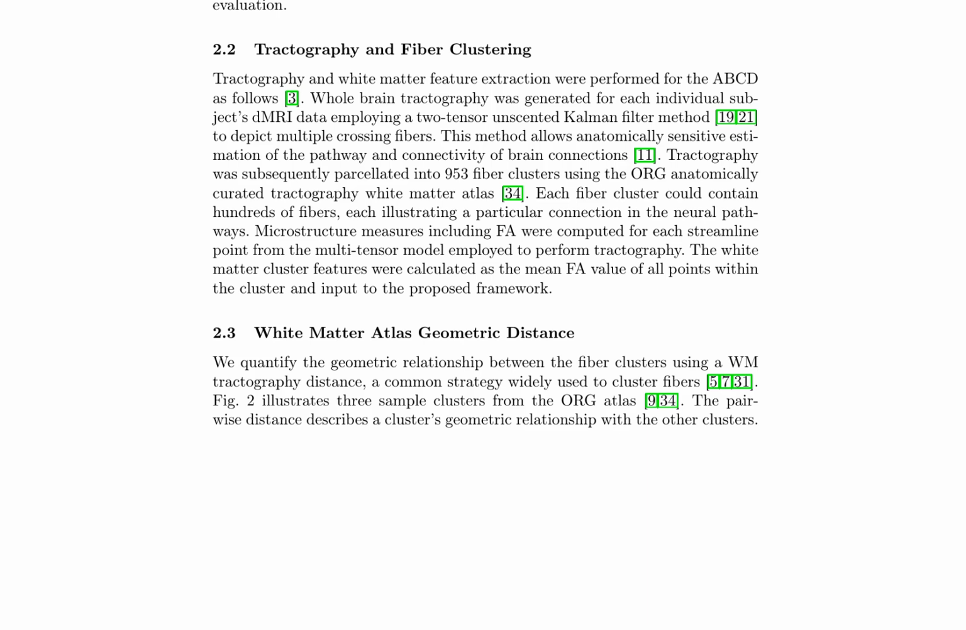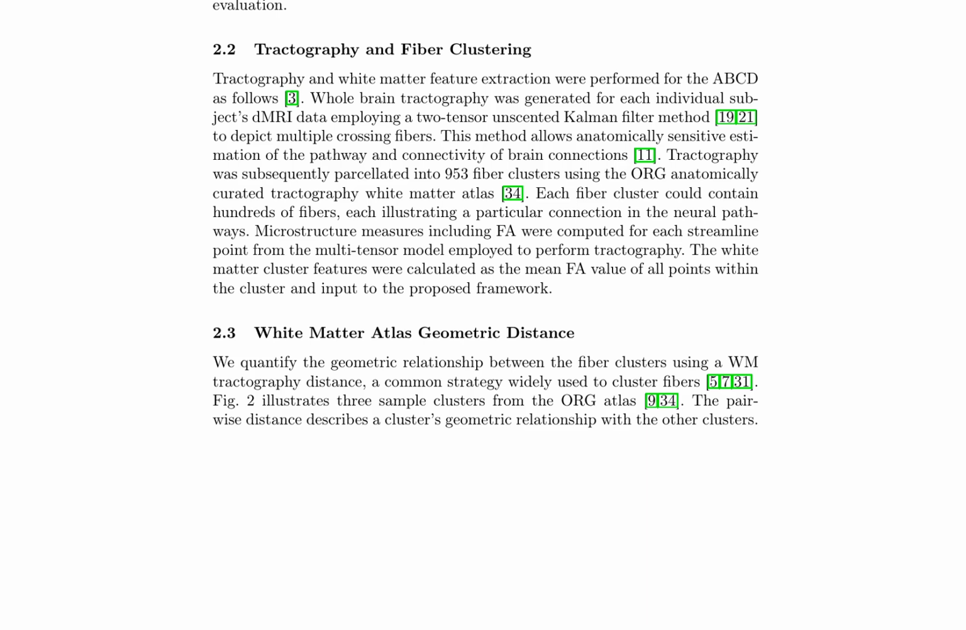The white matter cluster features were calculated as the mean FA value of all points within the cluster and input to the proposed framework. The geometric relationship between the fiber clusters was quantified using a white matter tractography distance, a common strategy widely used to cluster fibers.